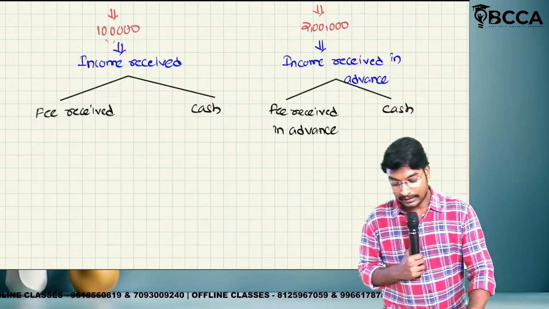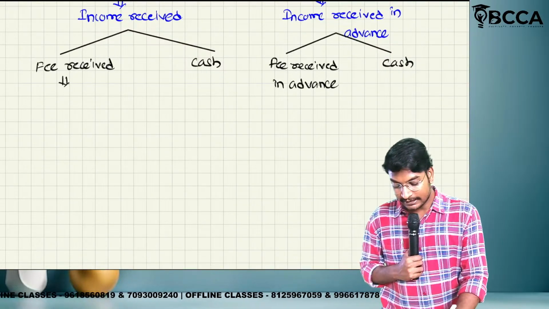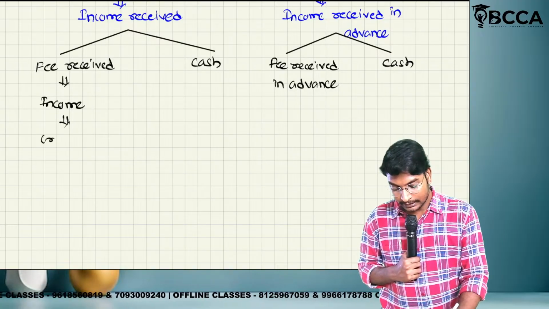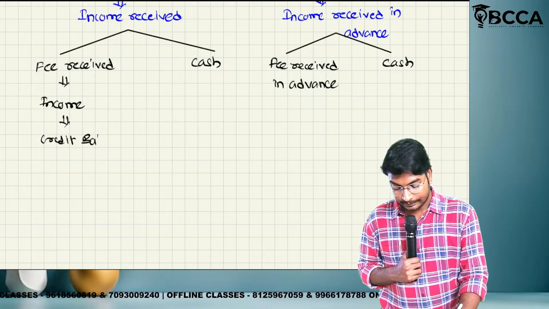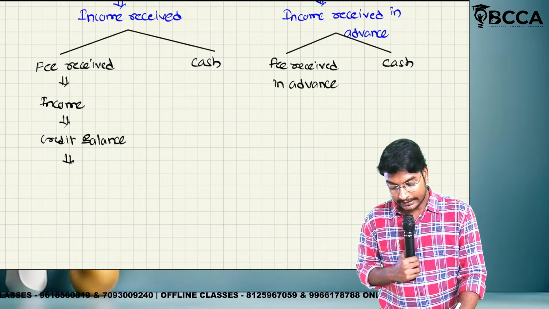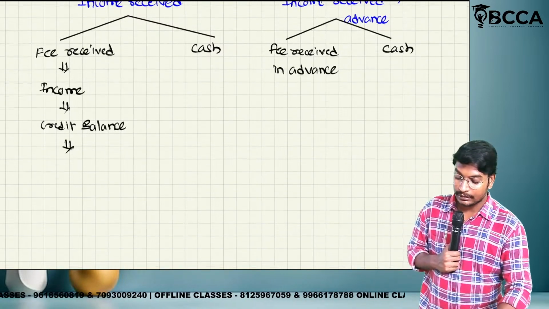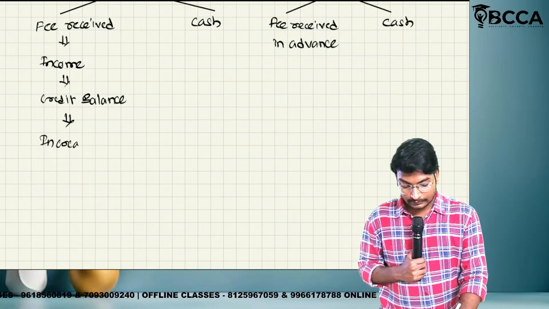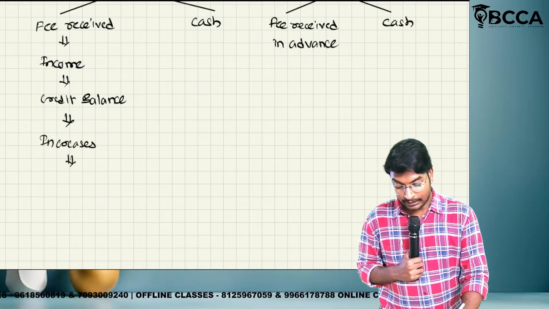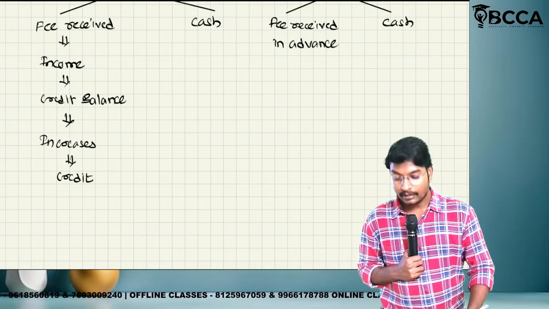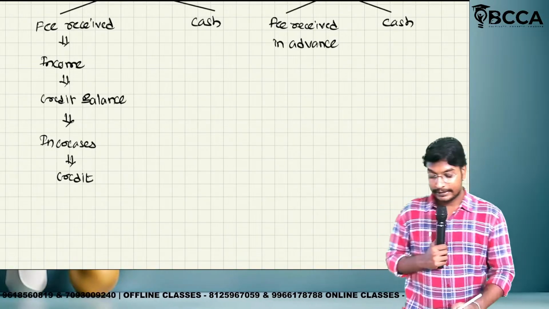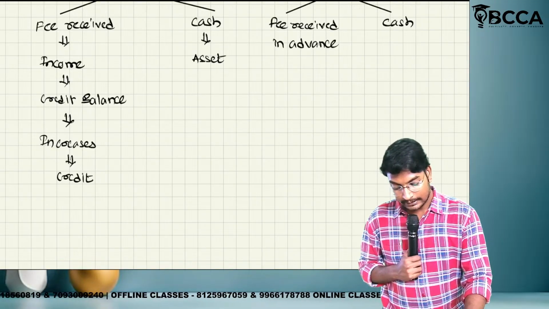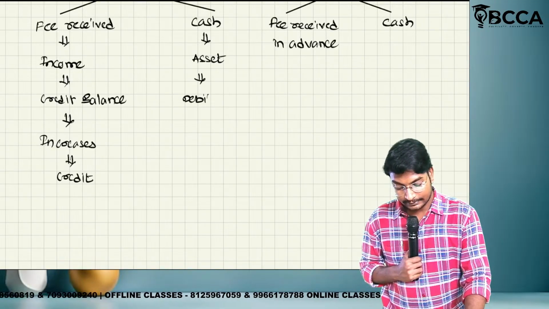Okay. So what we have to do? Fee received means nothing but income. Credit balance. Income and credit balance. Next, credit balance increases or decreases? Increases. So what we have to do? Credit. Increases, we have to do the credit. Next, cash means what? Asset. Asset, which balance? Debit balance.